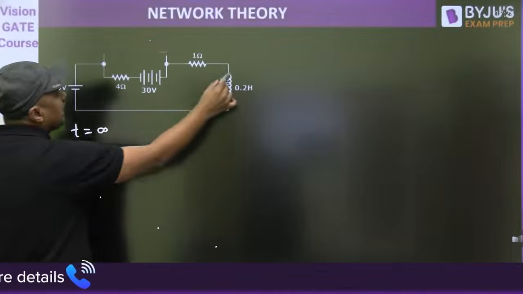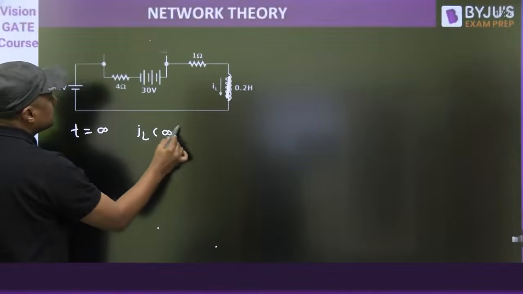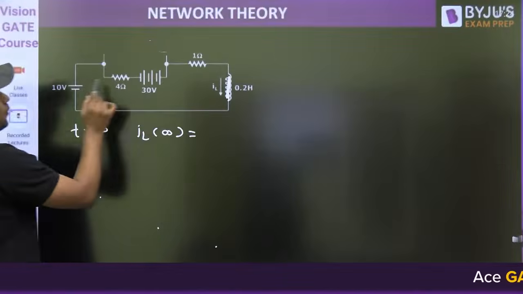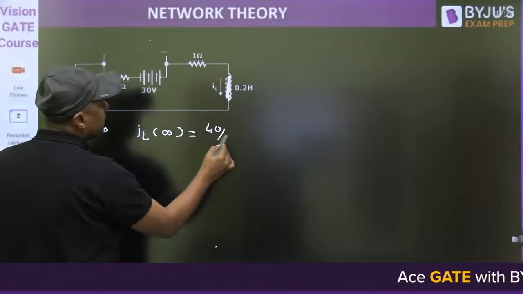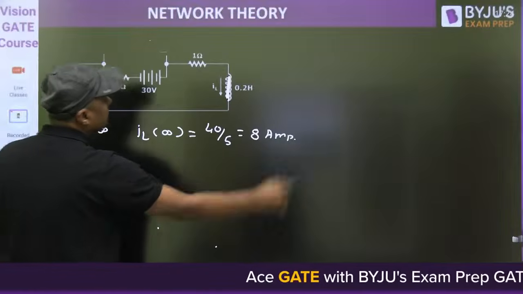Again the inductor will act as short circuit. What is the final current? 40 divided by 5, 8 ampere. This is the final current.